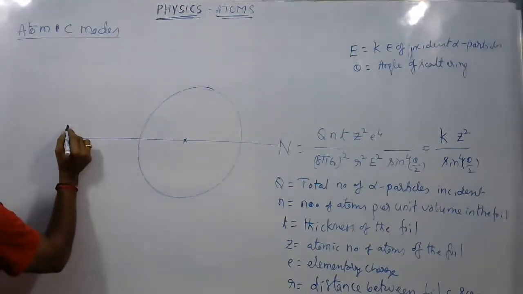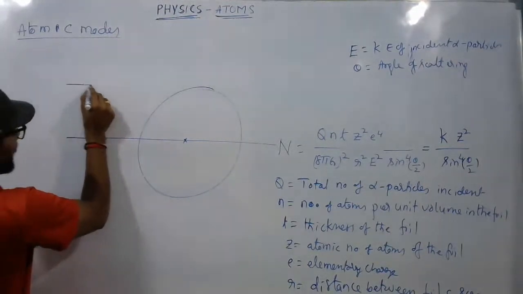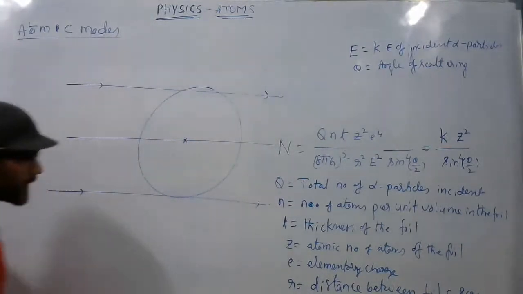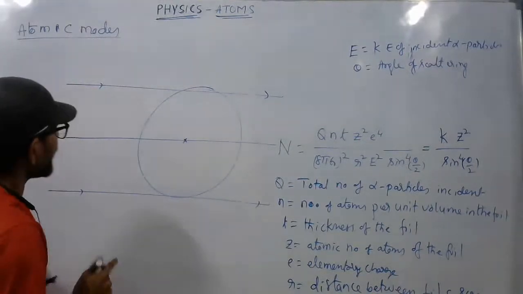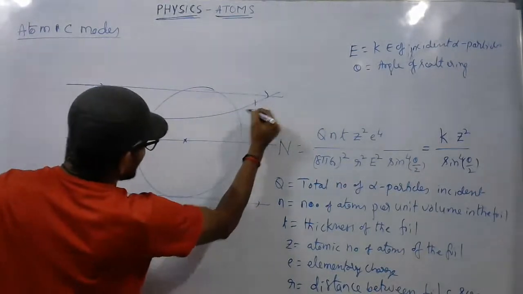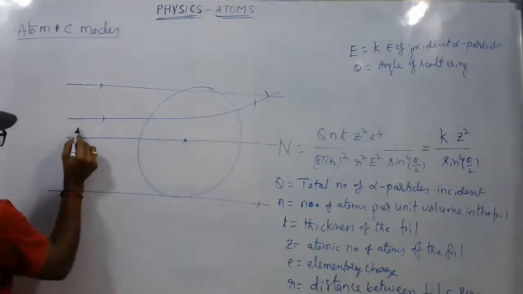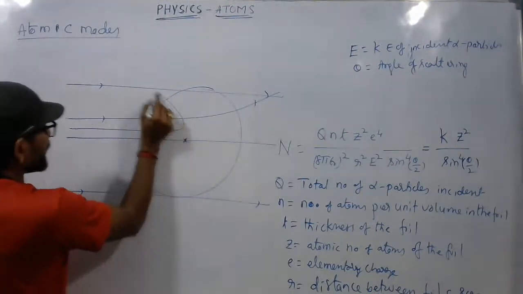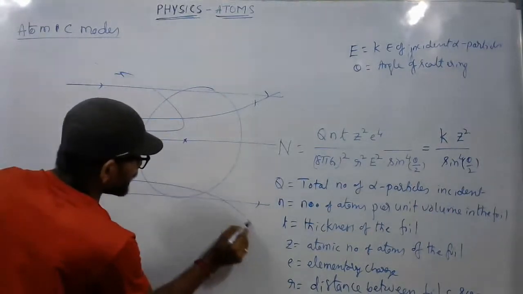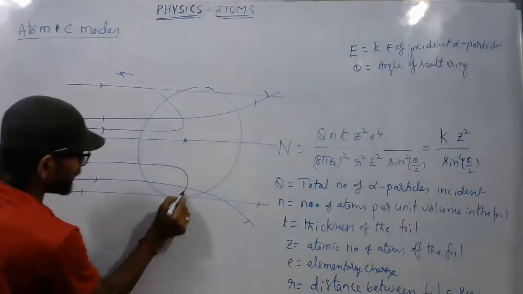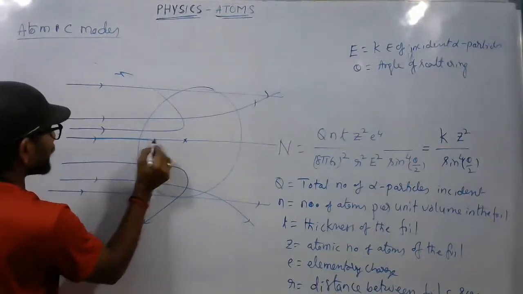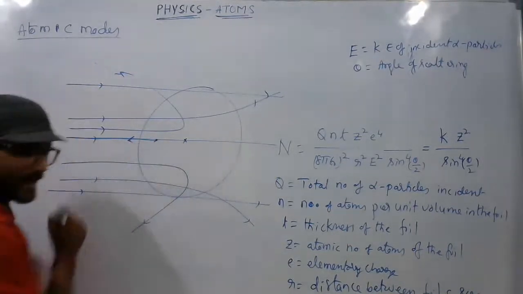If an alpha particle is moving over here, it may pass undeviated. Are you following carefully? Whereas if it is passing a little closer by, it may deviate by smaller angles. A little closer still, they may deviate by angles greater than 90 degrees. And if they are passing along this line, they will stop and bounce back.